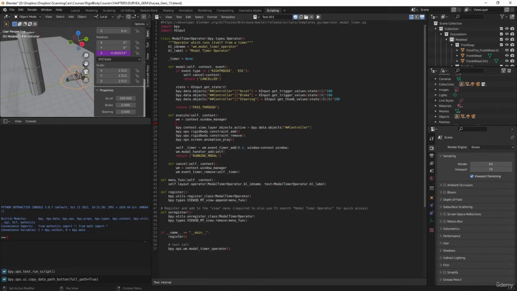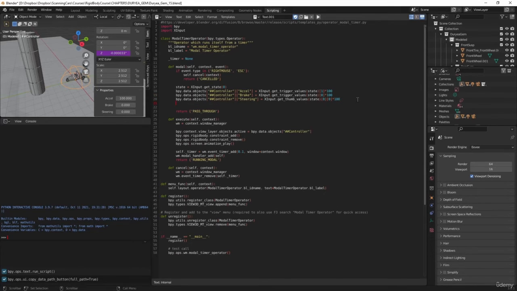And at this point, I really thought this would work, but there's something kind of funny going on where when you define these values right here, it doesn't trigger an update for Blender. So we're going to kind of trick it into updating Blender. We can just copy this up until the controller.